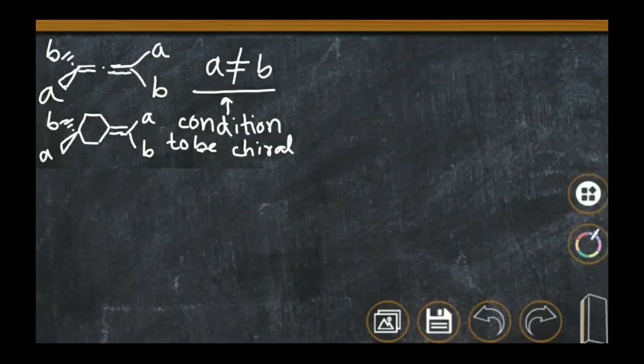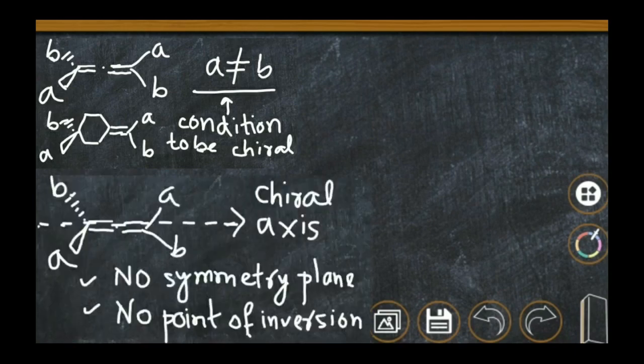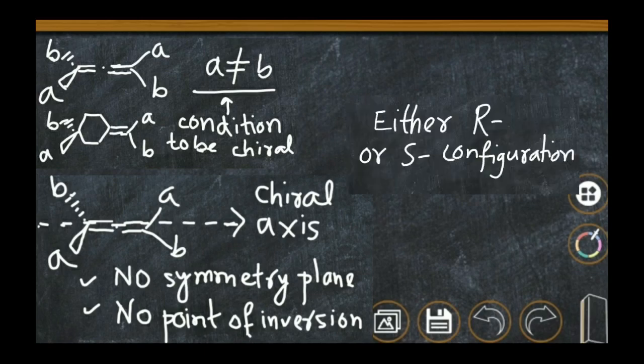So let's see. Hello guys, this is an allene system, and in an allene system one double bond can be replaced by a ring and it also behaves the same. In that case, A not equal to B is the condition to be chiral. So in this condition there will be a chiral axis and no chiral center. You have to remember, guys, that the chiral axis is there but no chiral center is there, and in this molecule there is no symmetry plane and no point of inversion. So this molecule is a chiral molecule and hence it will be either R configuration or S configuration.